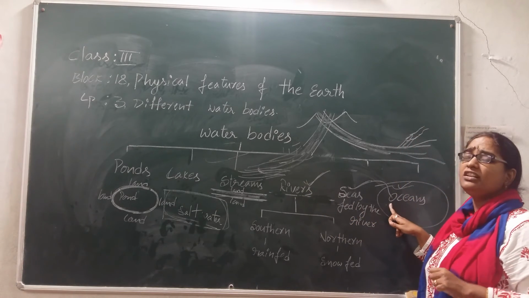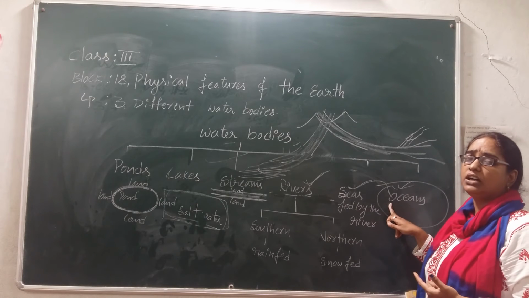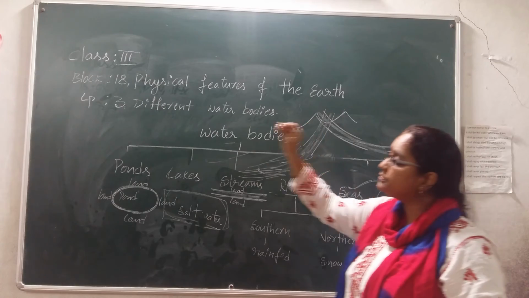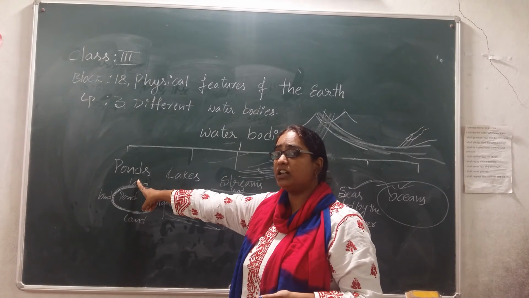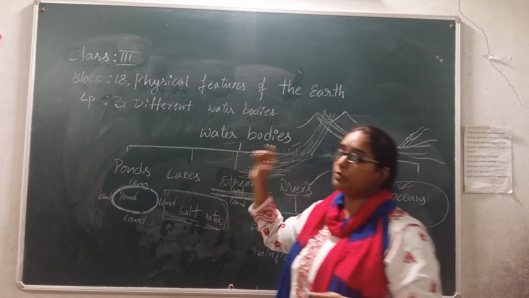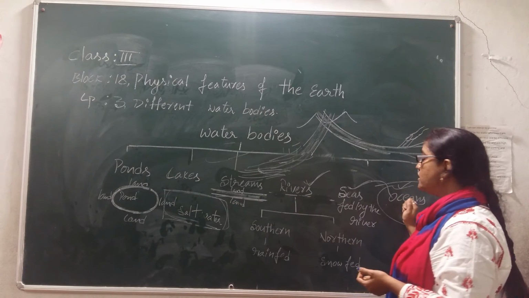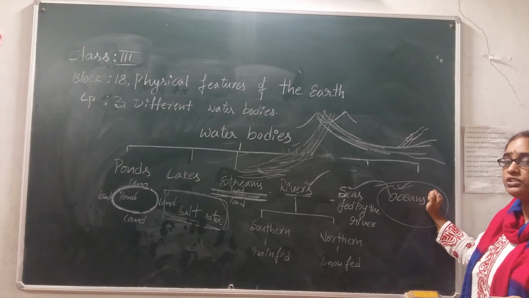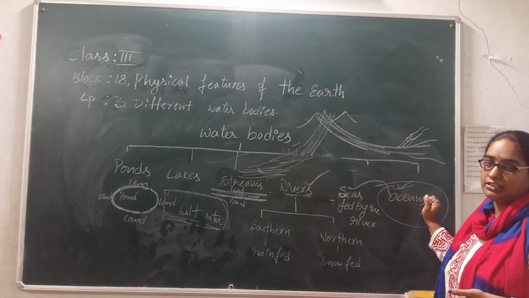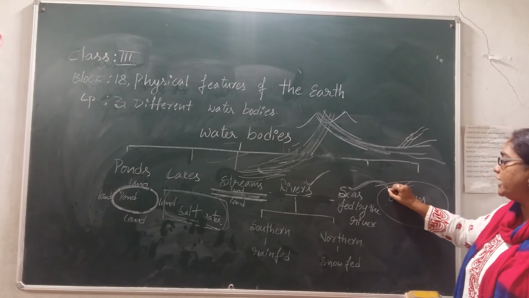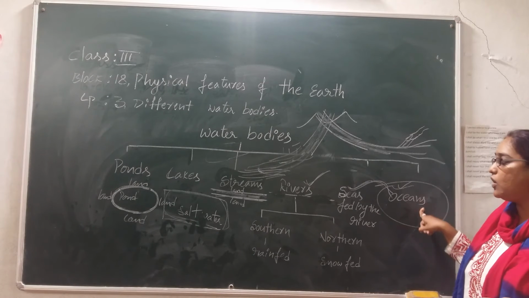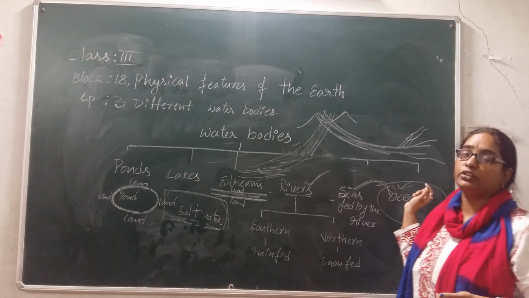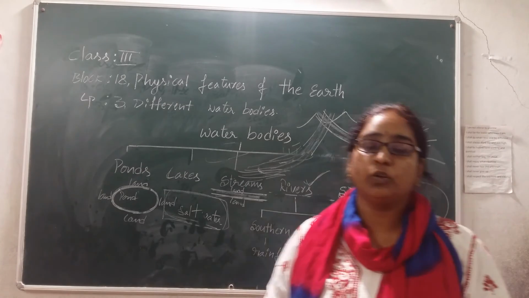And what is the largest water body on the surface of the earth? We have oceans here. What is the smallest water body on the earth's surface? Ponds. The smallest one is the pond and the largest water body on the earth is the ocean. Where does the ocean's water come from? From the seas. Again the sea will join into the ocean. This is the story of the water bodies. I hope you all understood.